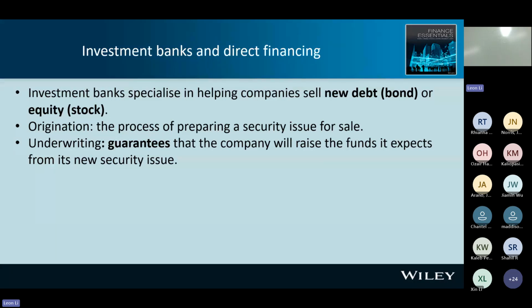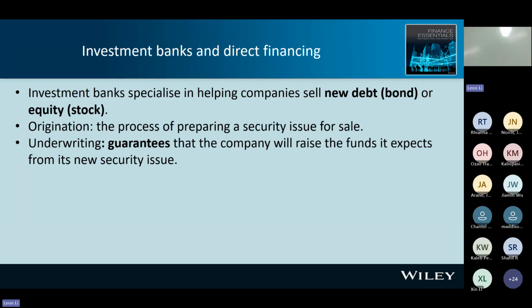They provide two services. One, origination, the process of preparing a security issue for sale. Second, underwriting is a guarantee that the company will raise the funds it expects from its new security issue.